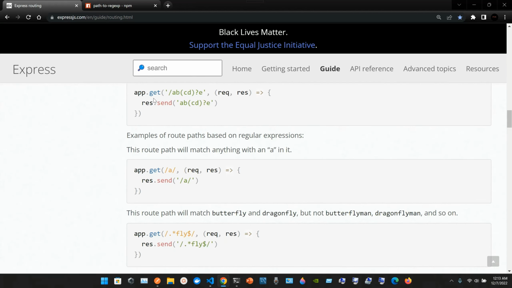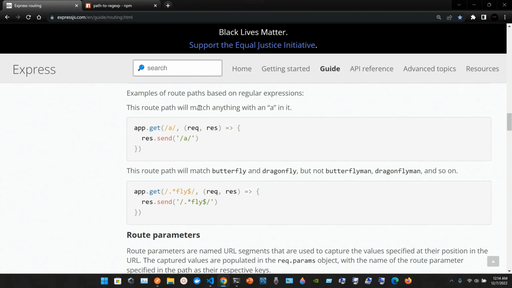So we have app.get, open parentheses, /ab, open parentheses again, cd, close parentheses, ?e, close single quotes. Then we have the next argument, request, response, res.send, and inside single quotes we have ab(cd)?e.